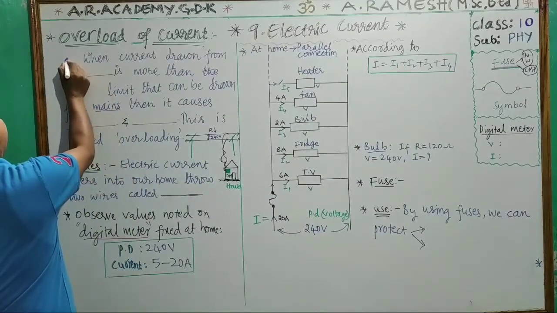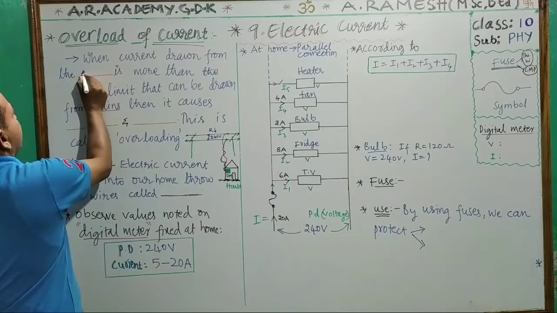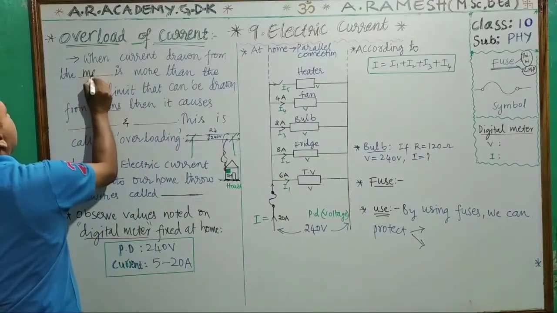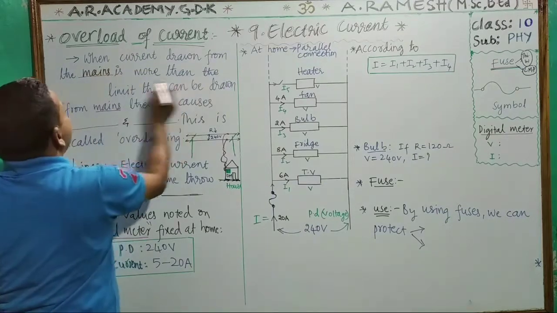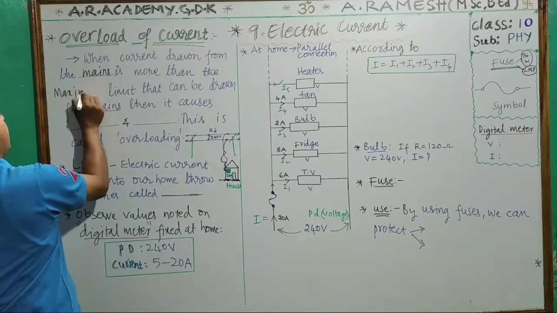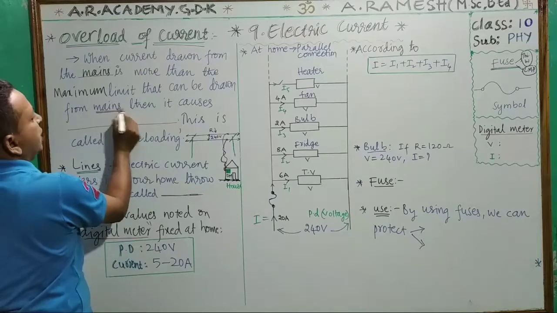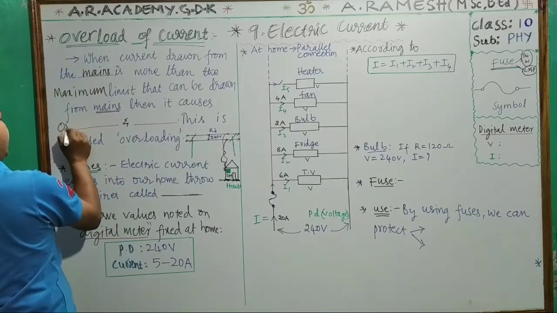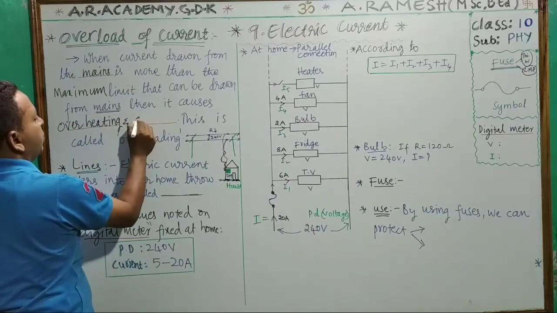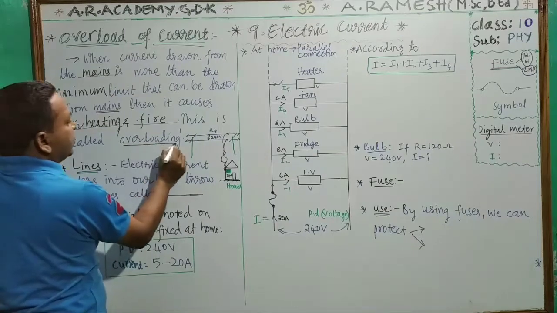So the definition you see here: when current drawn from the mains is more than the maximum limit that can be drawn from the mains, then it causes overheating and may cause fire also. This is called overloading of current.